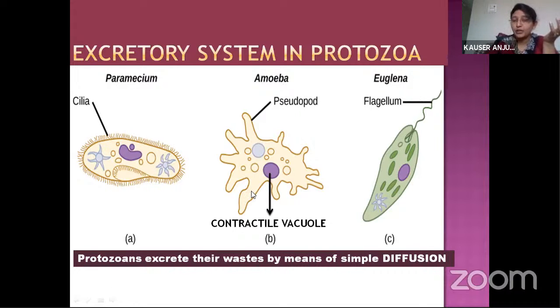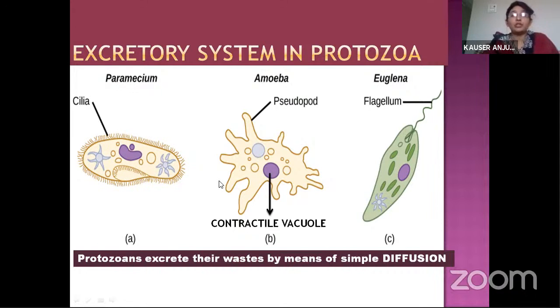So diffusion occurs, movement of ions from higher concentration to lower concentration. Where the waste concentration is more, inside the amoeba. Where the waste concentration is less, outside the amoeba. So the waste substances inside the amoeba, which are encircled by this contractile vacuole, will be sent out by the process called diffusion.